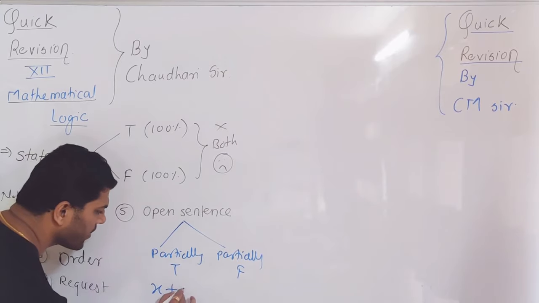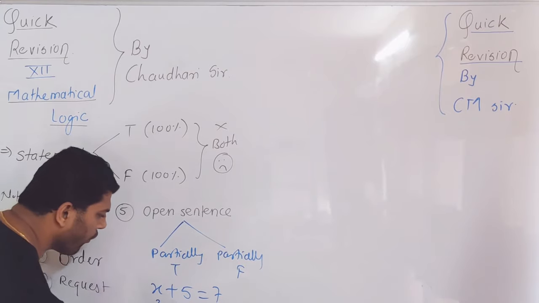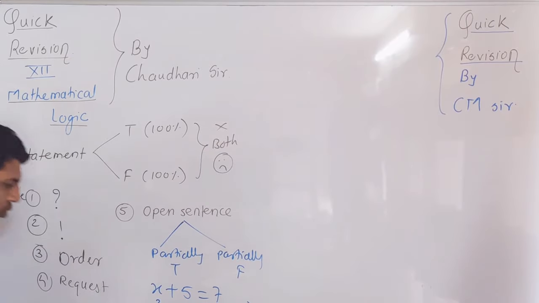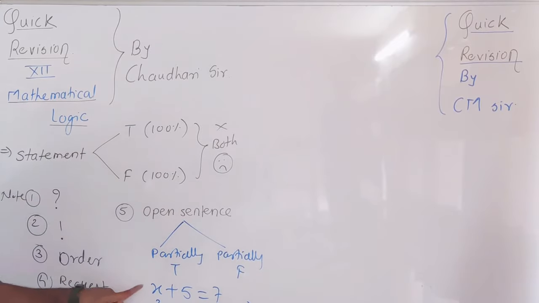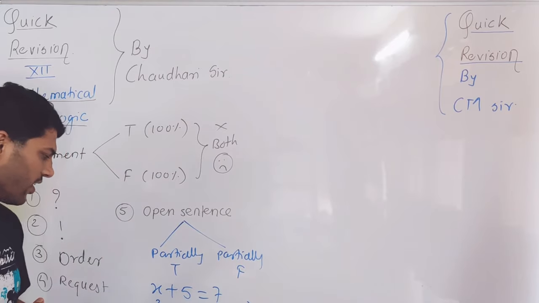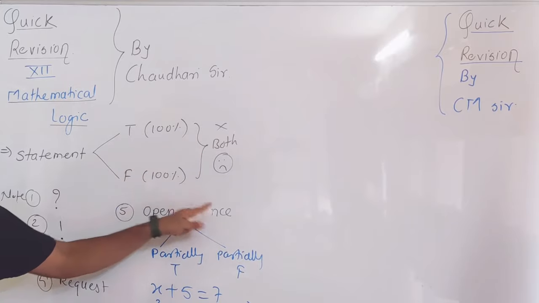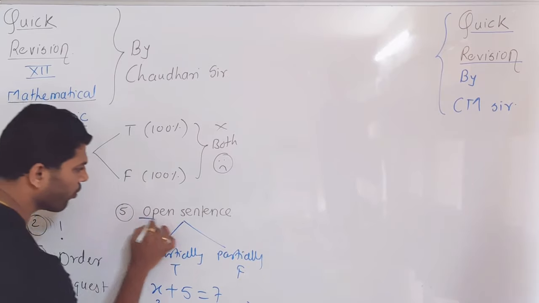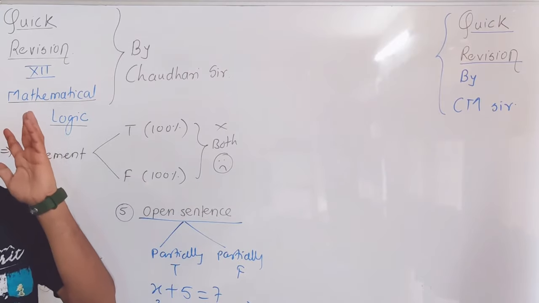For example, if I say x plus 5 is 7, then it is true for x equal to 2. But if you consider other values, then in that case it is false. So the same statement in certain cases gives you true and in certain cases gives you false, but a statement is either 100% true or 100% false. So this kind of partially correct sentence is called an open sentence.